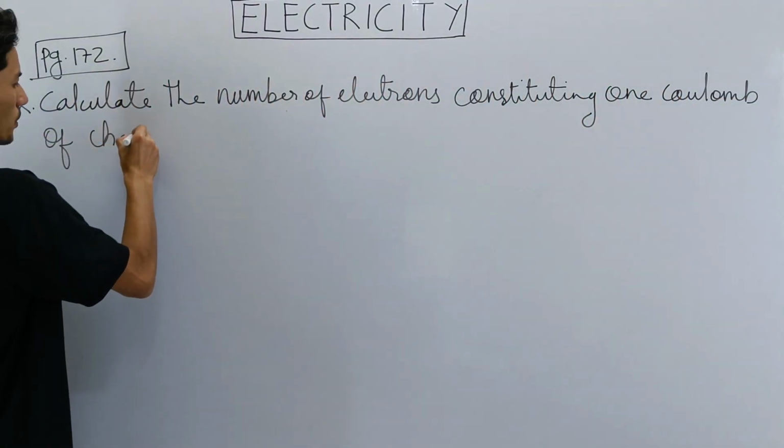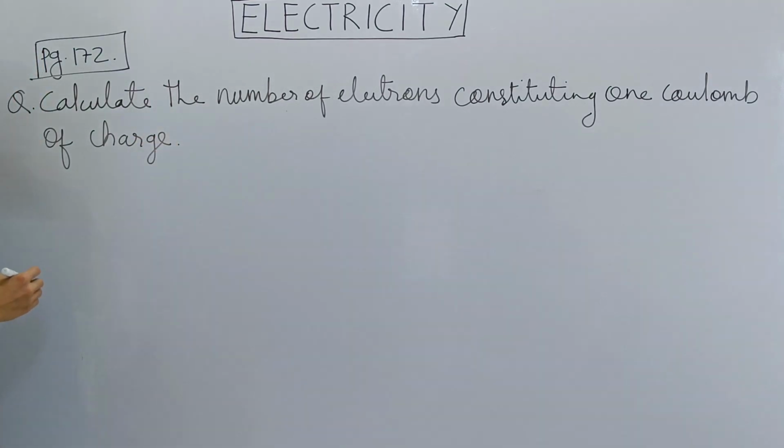This is the in-text question on page 172.